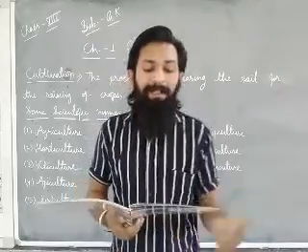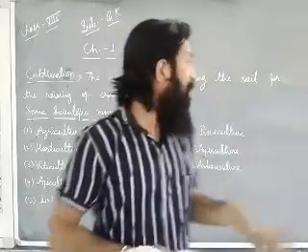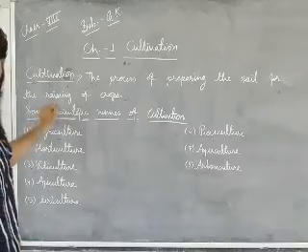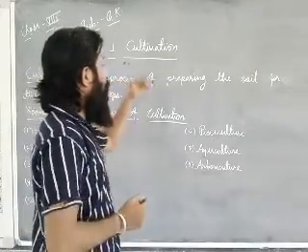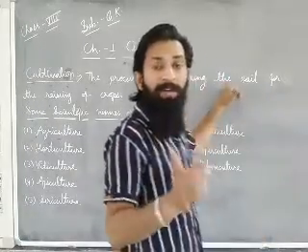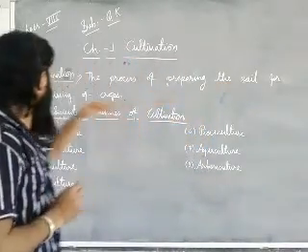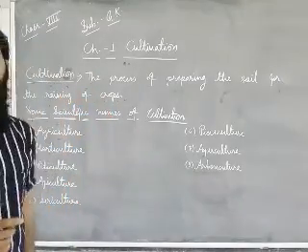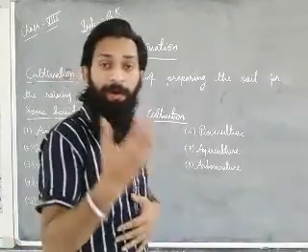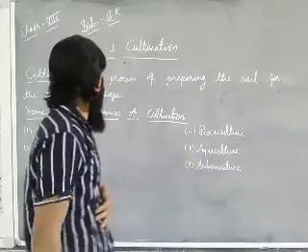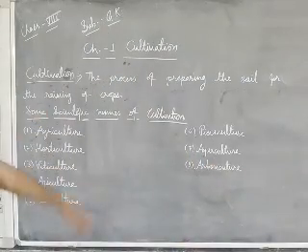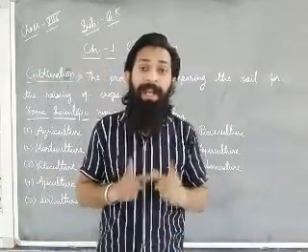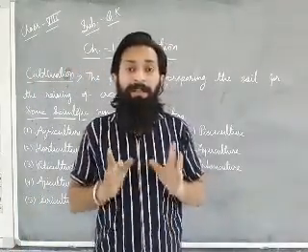Dear students, it is about cultivation. Cultivation means the process of preparing the soil for the raising of crops. Whenever you prepare the soil for the process of raising crops, that is known as cultivation. Cultivation means you have to produce some grains, pulses or that type of thing. This is the normal cultivation, in which we talk only about grains, pulses, legumes, oil seeds, that type of thing.